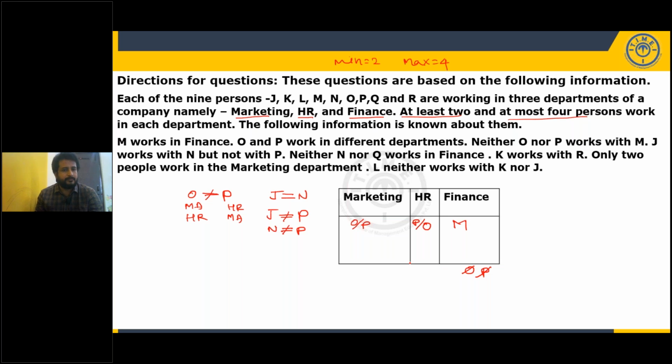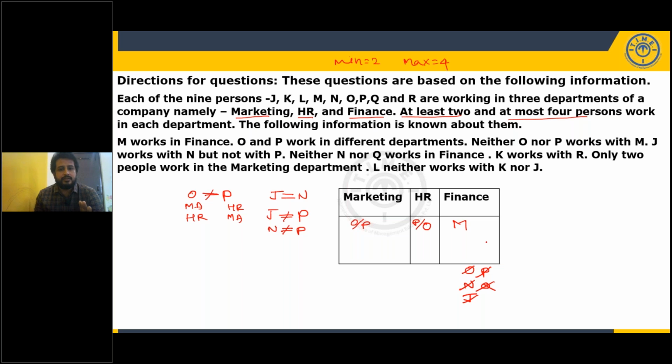So let's move further. Neither N nor Q work in finance. So here it will not be N, here it will not be Q. Okay, not an issue. Next, move further. Positive, negative information, both are important for us. When it is not N, it is not J also, because J and N are working in the same.